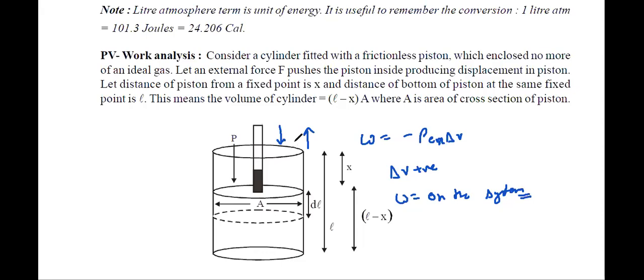Mathematically, I'm just talking about mathematically, it will be reversed. Now F, or this displacement, will be in the same direction or opposite direction? Just think mathematically for now, then we'll think logically.